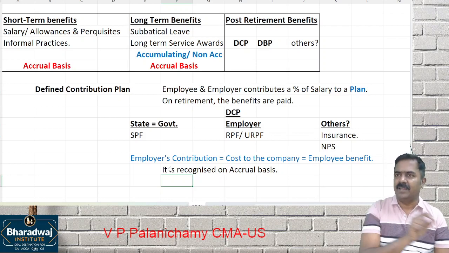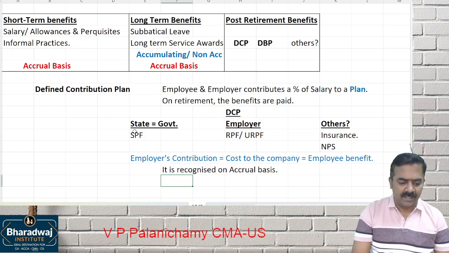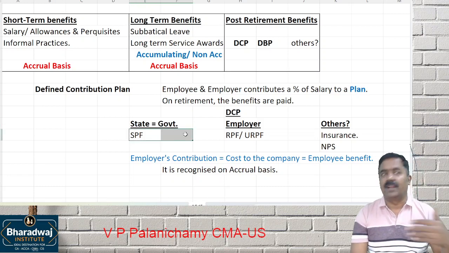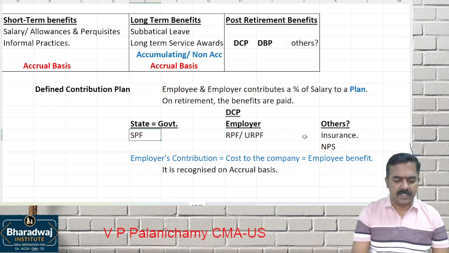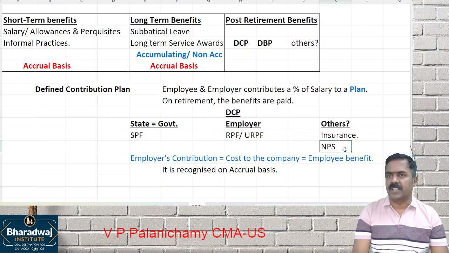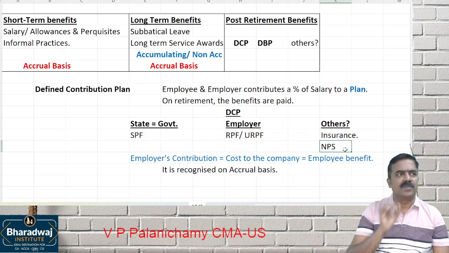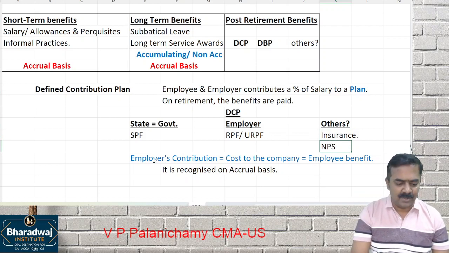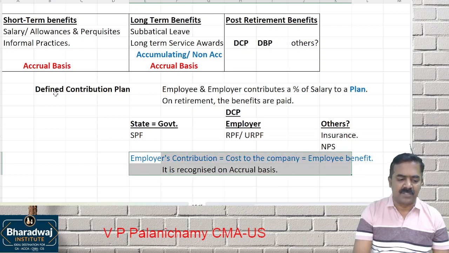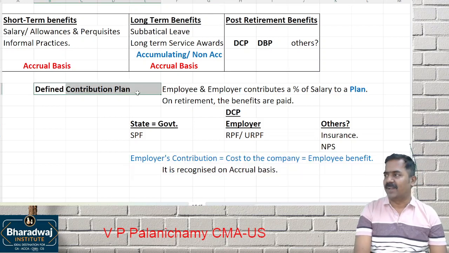For example, an employee is retiring. Okay. PF contributions are returned along with interest. Let it be RPF, URPF or SPF or insurance or national pension scheme. At the time, towards this, whether the employer will pay any 1 rupee from his pocket? No. Year to year, the contribution is defined. That's the defined contribution plan.